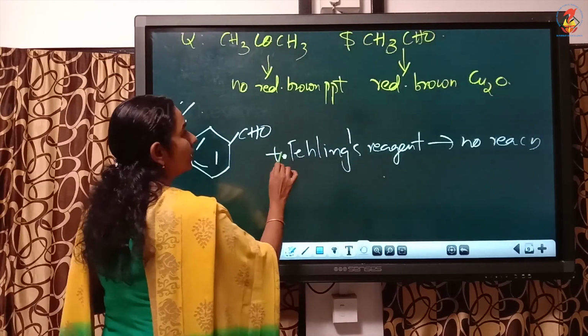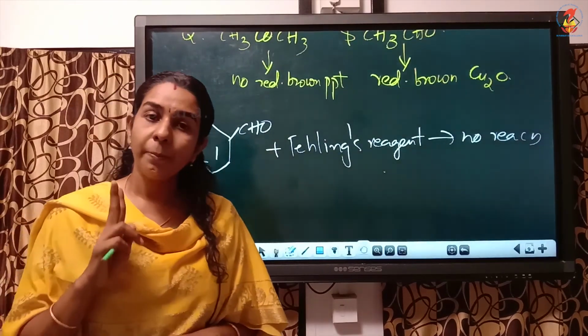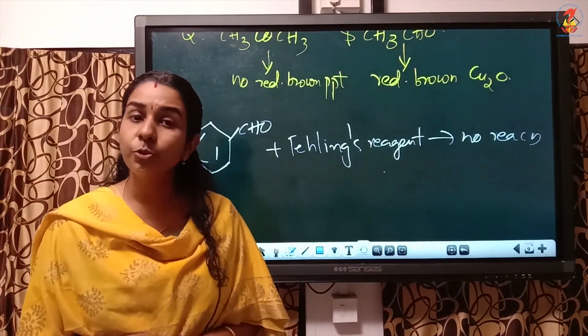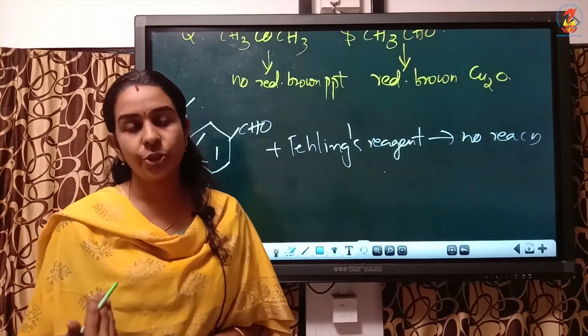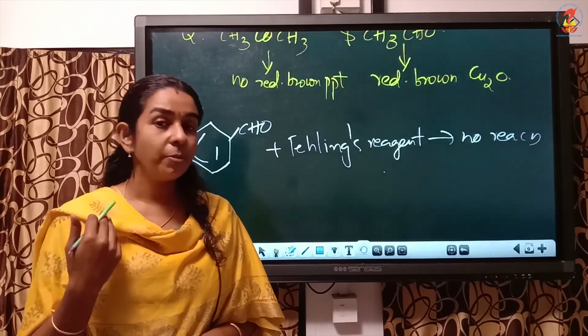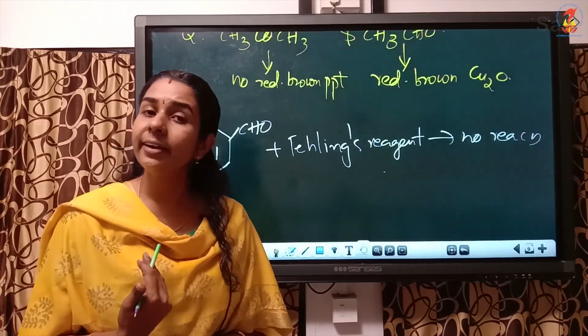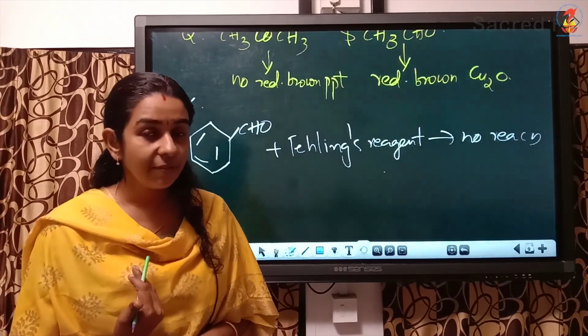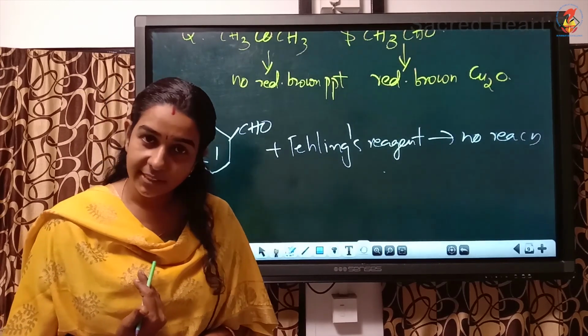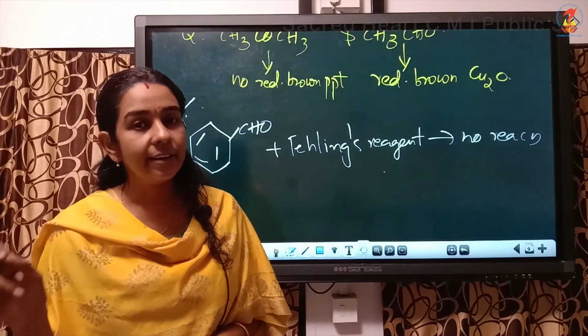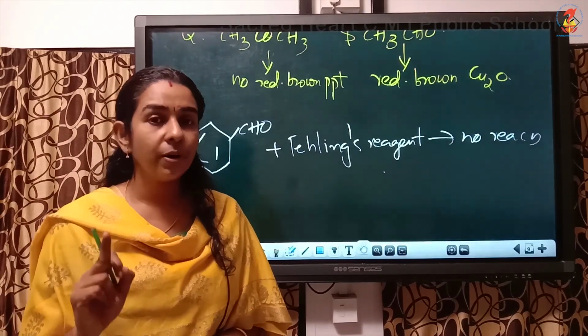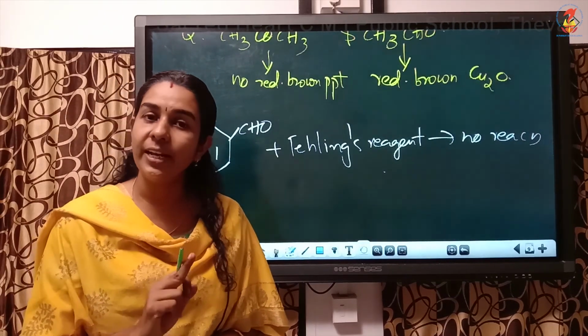Okay. So these are the two mild oxidizing agents used to distinguish an aldehyde from a ketone. So remember once again, all aldehydes will give you bright silver mirror with Tollens test. Except benzaldehyde, all other aldehydes will give you reddish brown precipitate with Felling's test.